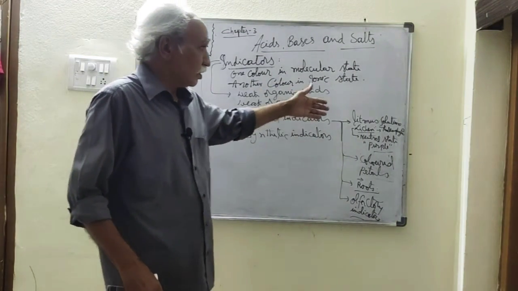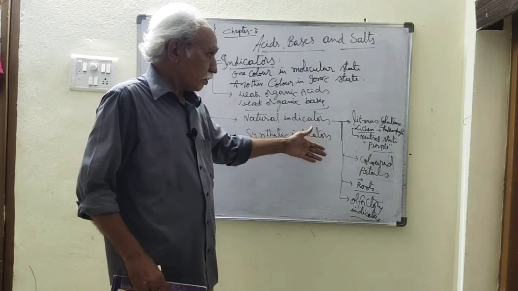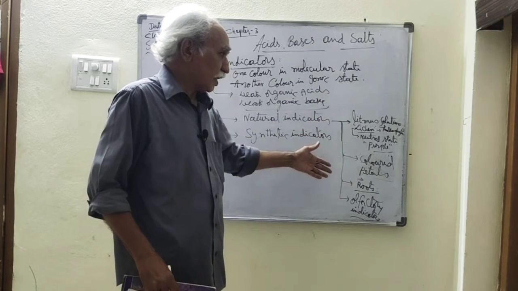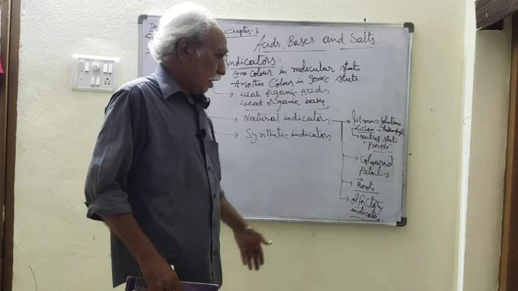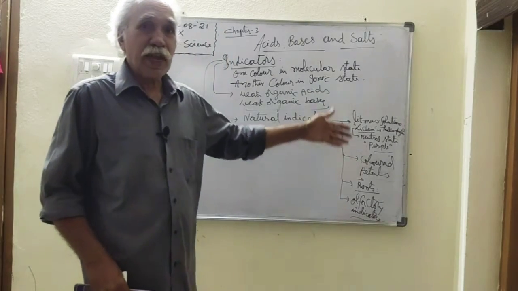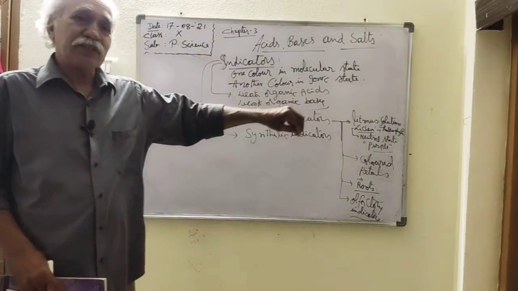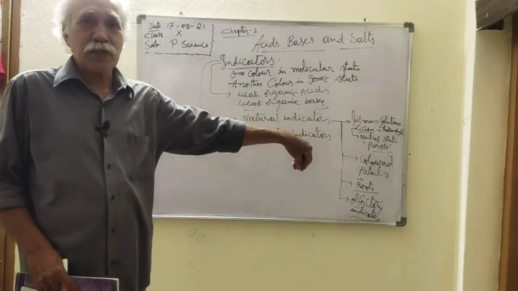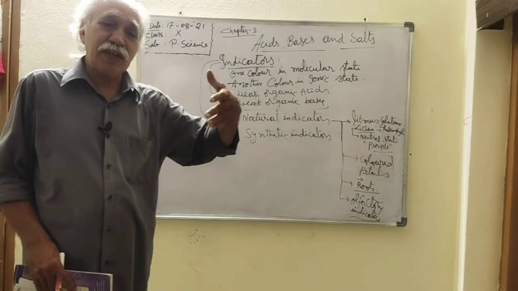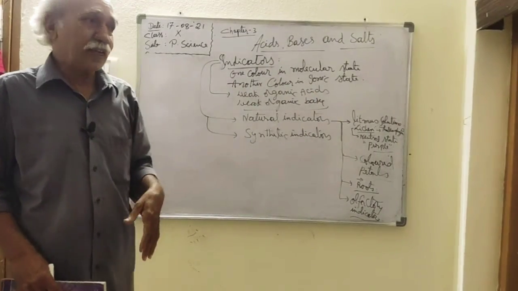Understand natural indicators? Litmus solution, colored petals, some roots like beetroot and carrot, and olfactory indicators. Not only this, there are so many examples of natural indicators. We are using nature itself; we are deriving these indicators from nature directly.